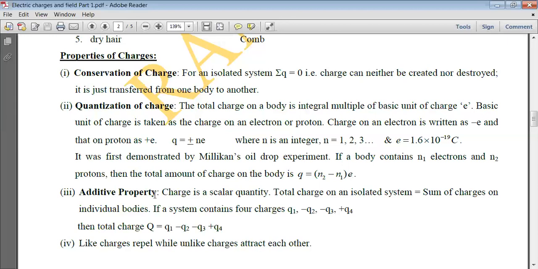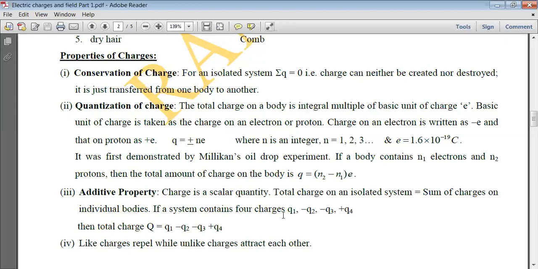The next property is the additive property. As charge is a scalar quantity, the total charge on any system is equal to the sum of the charges on individual bodies. That is, no direction is considered here. It is added or subtracted by simple algebraic operations.